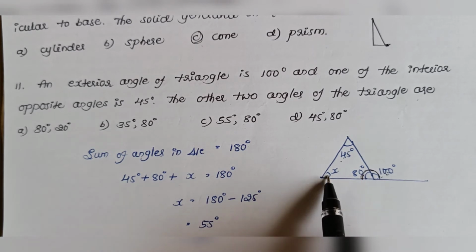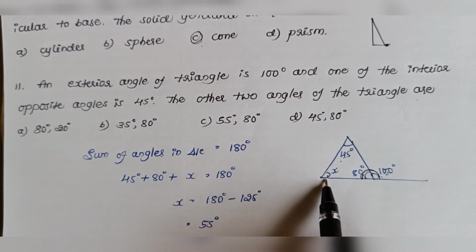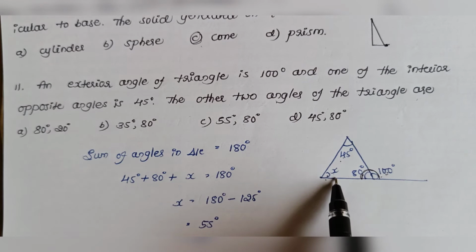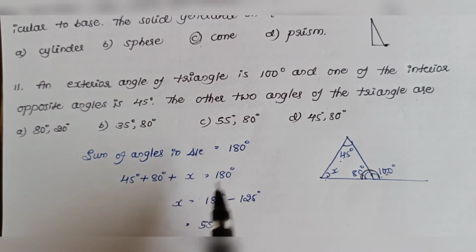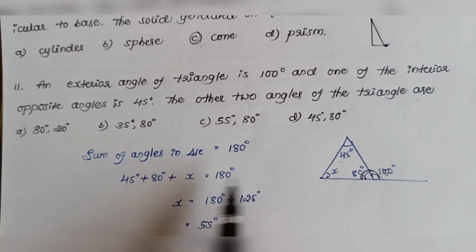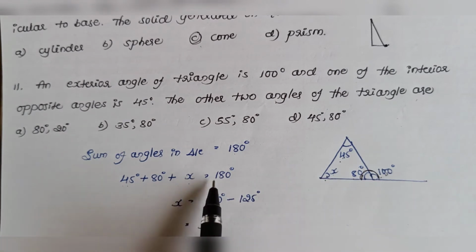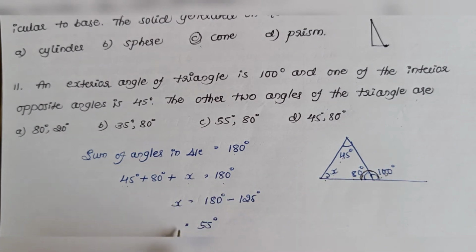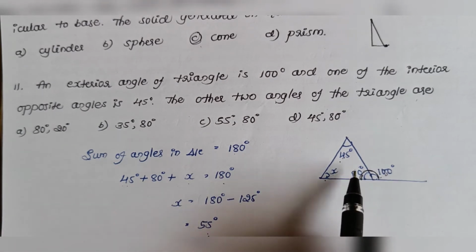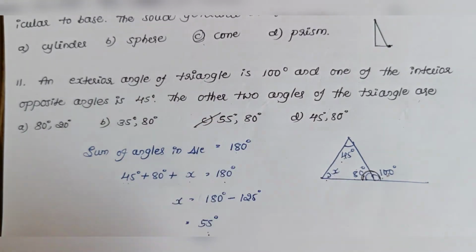Next, we need to find this. Let us take this as x. Then, sum of angles in a triangle is equal to 180 degree. We know that. Therefore, 45 degree plus 80 degree plus x will be equal to 180. Then by simplifying, you get x is equal to 55 degree. Therefore, the two angles will be 55 and 80. Option C.